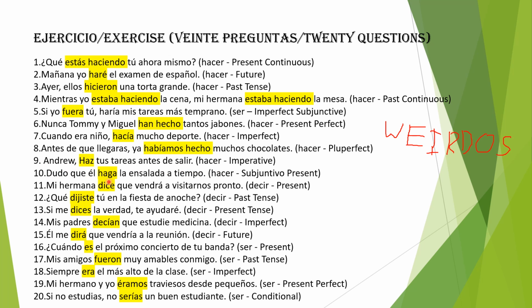Dudo que él haga la ensalada a tiempo. I doubt that he will finish the salad on time. Note that in English we say "I doubt that he will do," but in Spanish it is more correct to use the present subjunctive instead of the future tense here. Please keep that in mind because we are expressing a doubt. That is what the D in WEIRDO stands for, doubts.